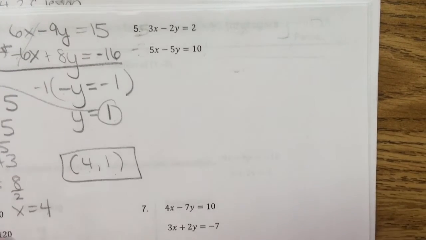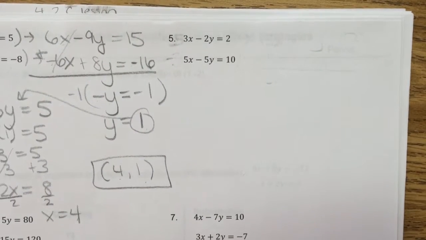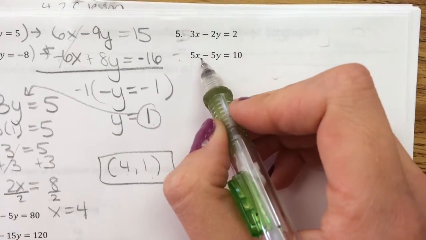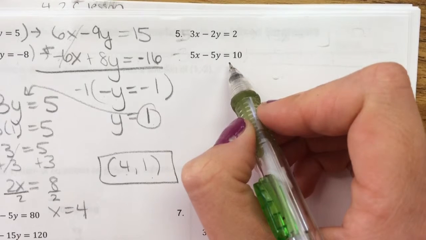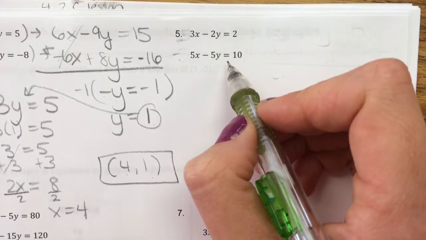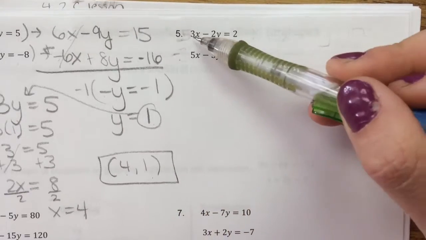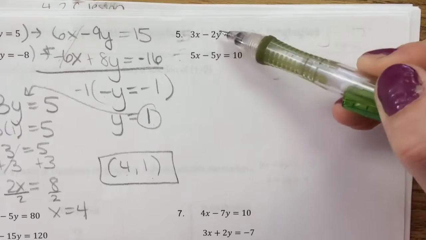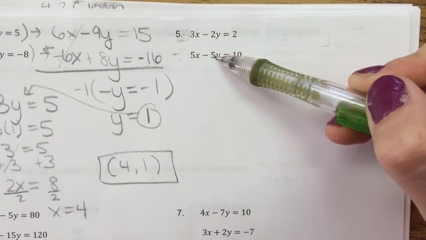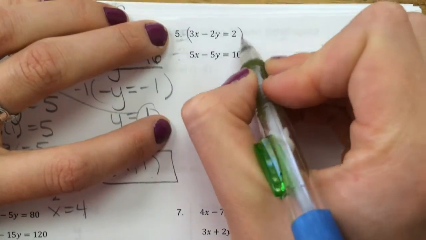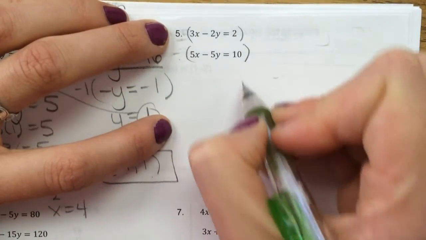Let's take a look at number 5 from 4.1b lesson. So we have 3x minus 2y equals 2, and 5x minus 5y equals 10. So I need to figure out what I want to eliminate. It's not easily done to go from 3 to 5x or from 2 to 5. So I'm going to have to pick either one. They're both going to require multiplication of both equations.